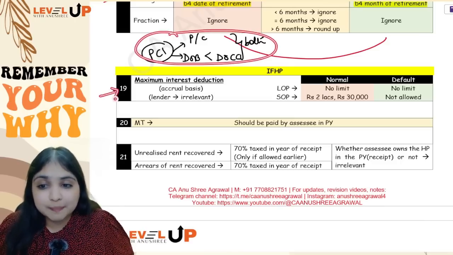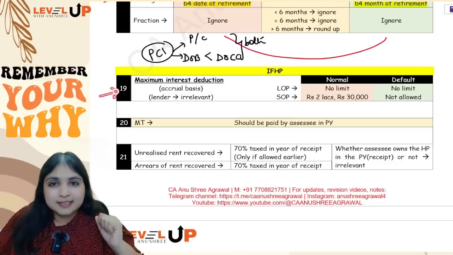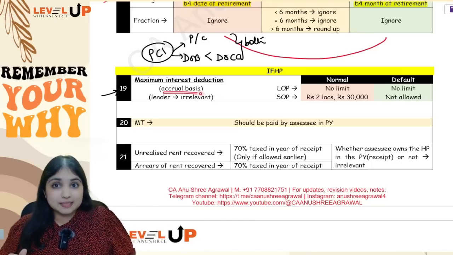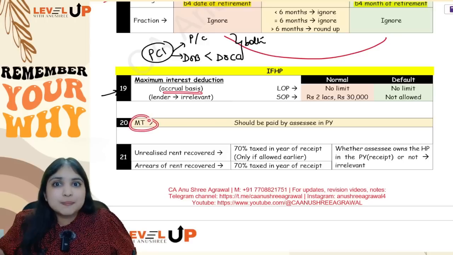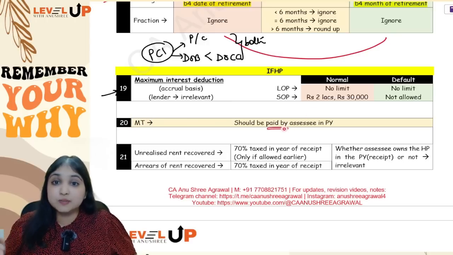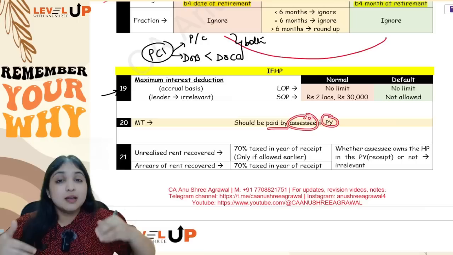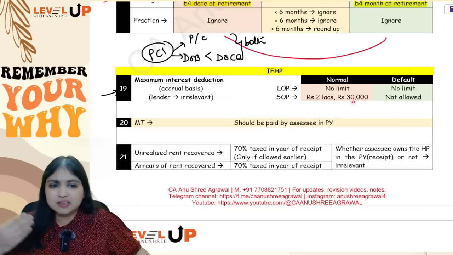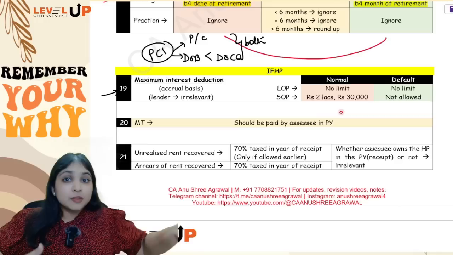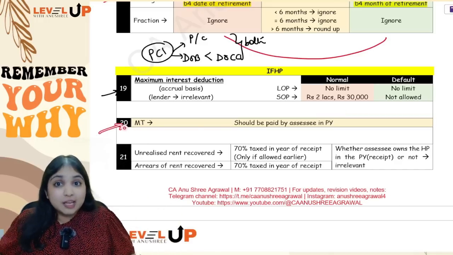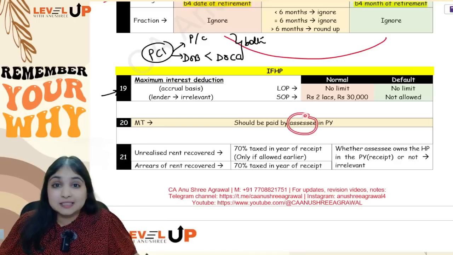Now listen to my main point over here. We know that interest is a main deduction in IFHP. This interest is allowed on accrual basis. In IFHP, it is municipal tax which is allowed on payment basis, which means assessee has to actually pay the municipal tax amount in the previous year. Whatever is paid in the previous year, doesn't matter which year it belongs to, that much municipal tax you will allow in IFHP head, provided it is paid by assessee, not by tenant.